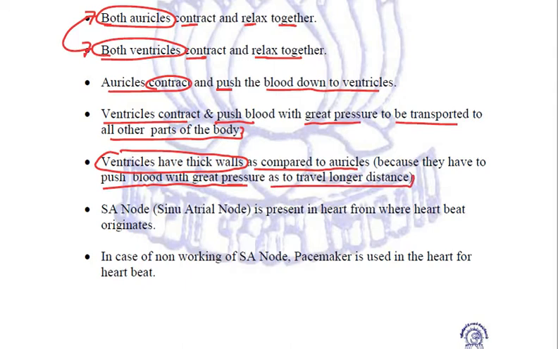Now, in our heart, there is an SA node, which is the sinoatrial node. This is present in the heart, from where the electrical impulses, that is, our heartbeat, originate. And in case this SA node is not working in any person, then an artificial pacemaker is used to generate those electrical impulses in order to generate the heartbeat. So this is all about our heart.